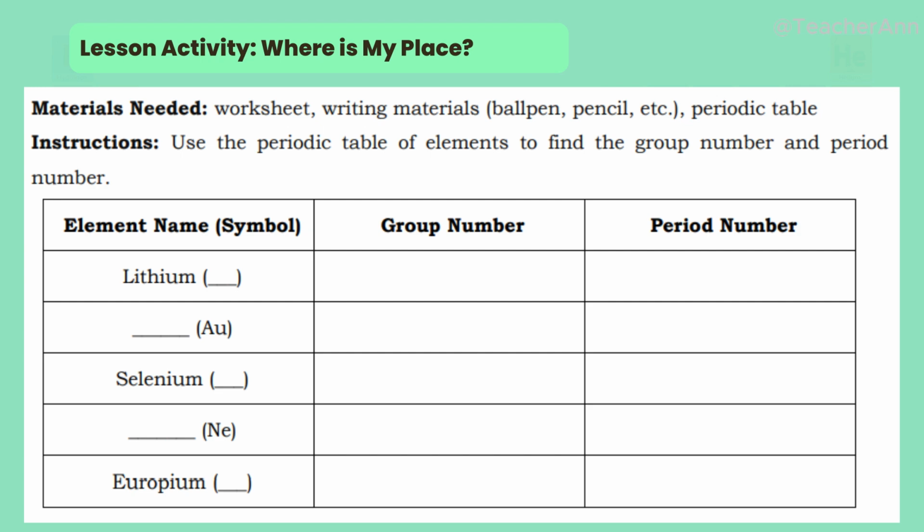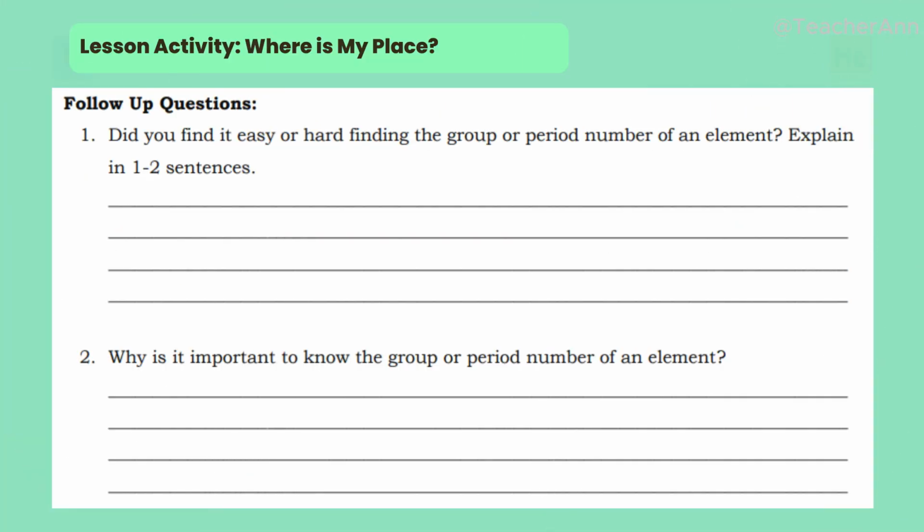Okay, now let's reflect on what we just did. This is for you to answer the follow-up questions, which is the reflection part. Okay, number 1, was it easy or hard to find the group and period numbers and why? Number 2, why do you think it's important to know these positions? Okay, so once you understand periods and groups, the periodic table is no longer just a wall of symbols. It is a story of how elements behave.